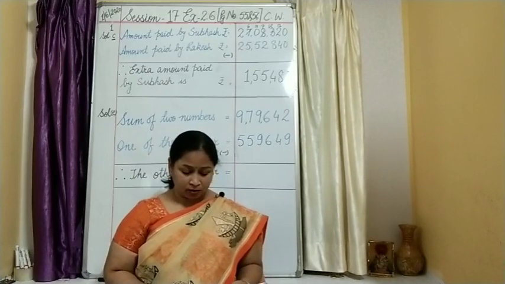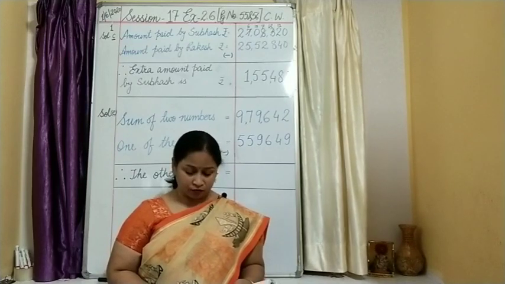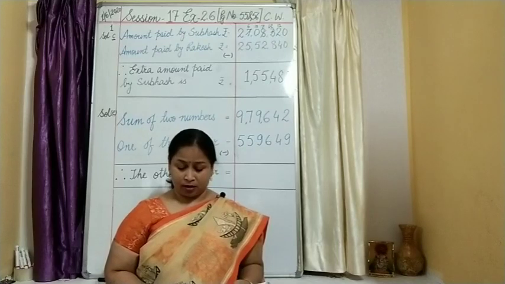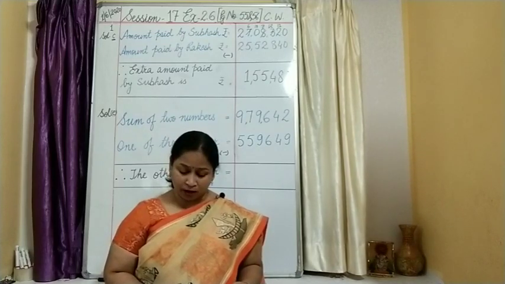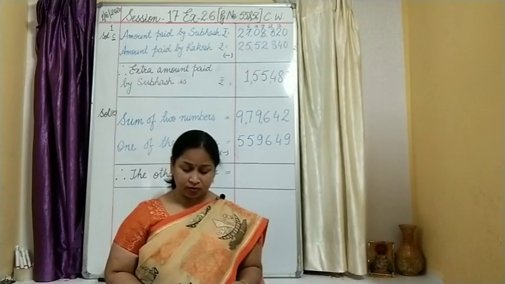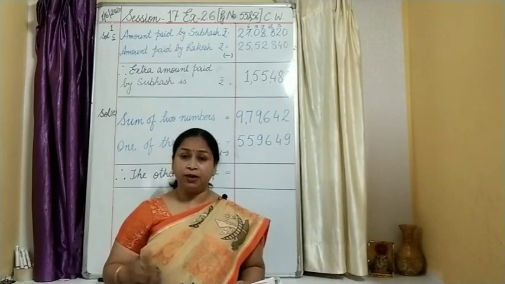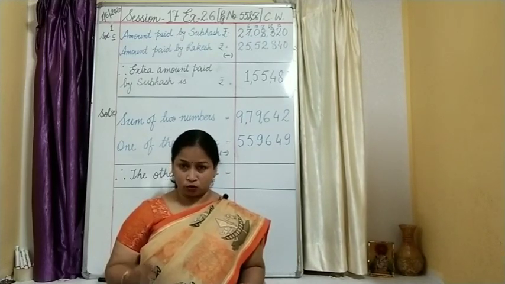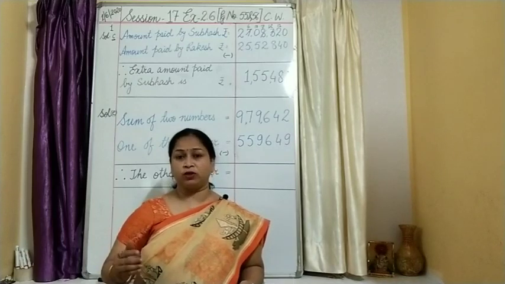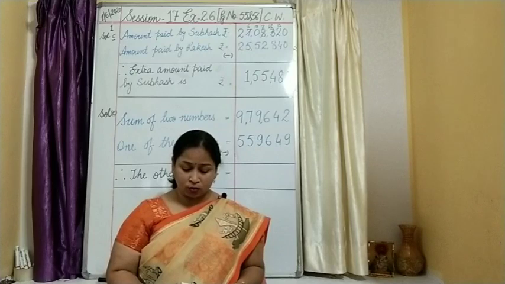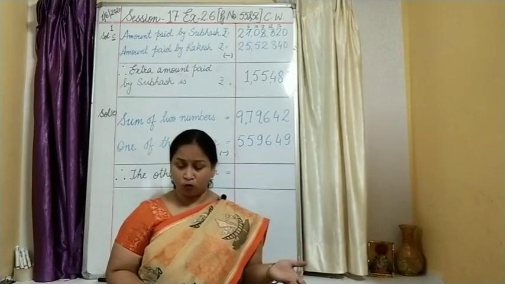Rakesh paid rupees 25,52,840 for buying a flat, and his friend Subhash paid rupees 27,08,320 for buying a bigger flat. Since Subhash is planning to purchase a bigger flat than Rakesh, he has to pay more money.